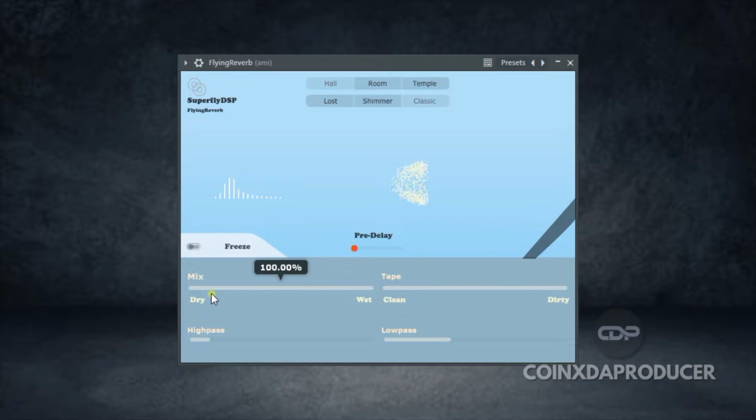Below here is the mix and the dry. Over here is the tape, clean, dirty, which means over here is a clean tape, over here is a dirty tape, over here is a dry signal, over here is a wet signal, and here is the high pass and the low pass. It's as simple as that. So guys, let's have a listen.